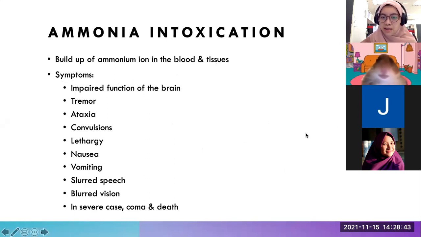So it will cause swelling of our brain, and then cause tremor because there's destruction to the nerve cells, ataxia, convulsions, lethargy, nausea and vomiting, and also slurred speech and blurred vision. In severe cases, if there's high ammonium in our body, it can cause coma and also death because it's affecting our brain.